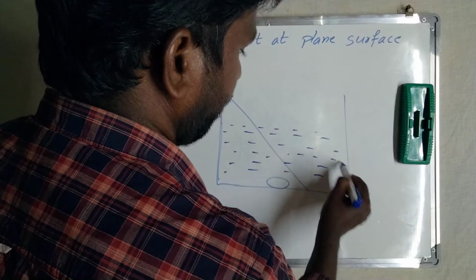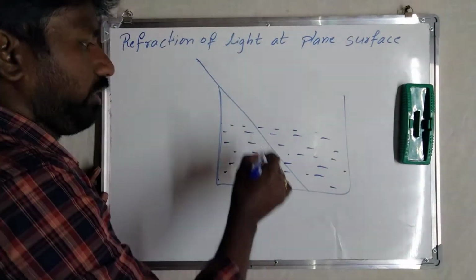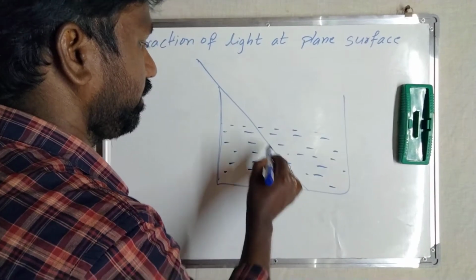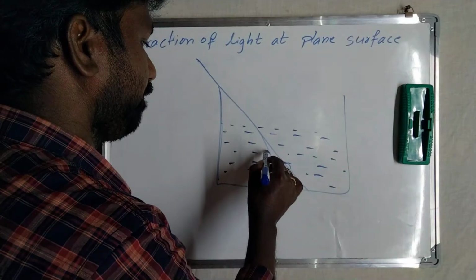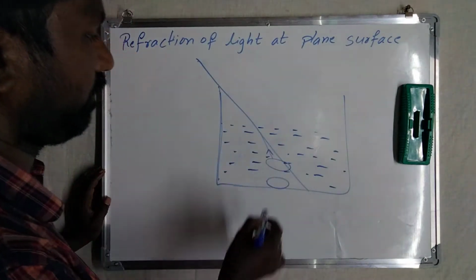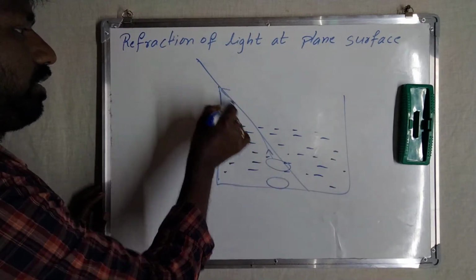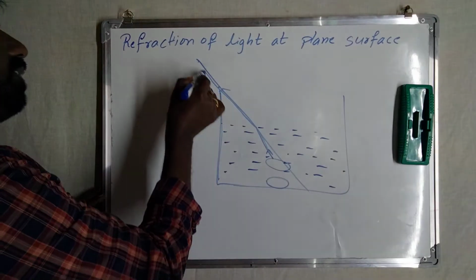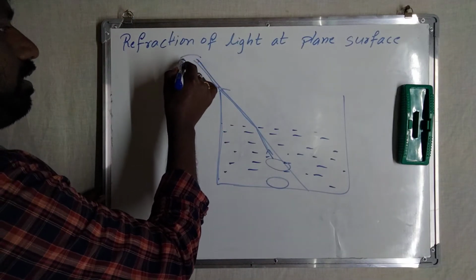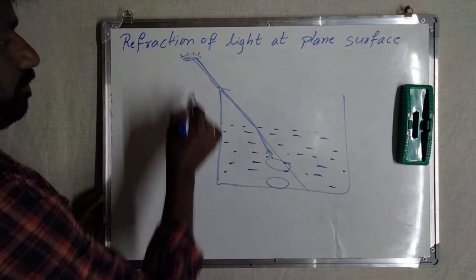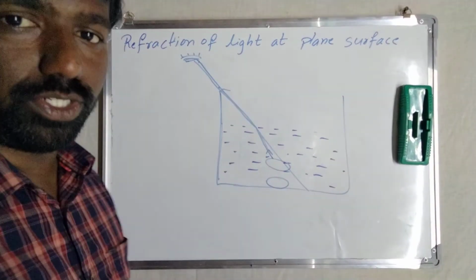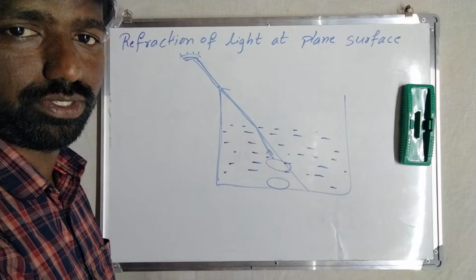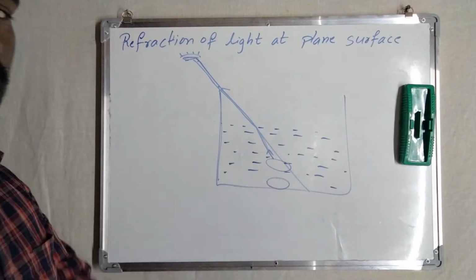When you take some water in the container, then you can see the coin. The coin becomes visible. So why? Because the coin appears to be raised, and the light rays bend, travel and reach our eye. Then we can see the coin. They come like this, go away from the normal, and the person can see from here. If no water is there, we cannot see. But by taking some water in the container, you can see it. That is because of refraction.